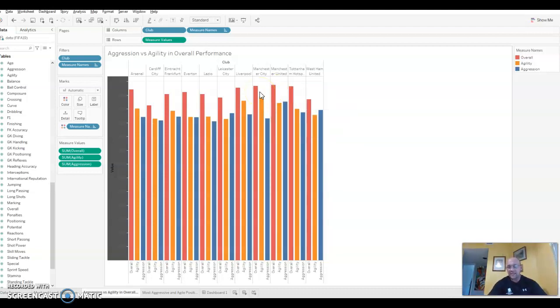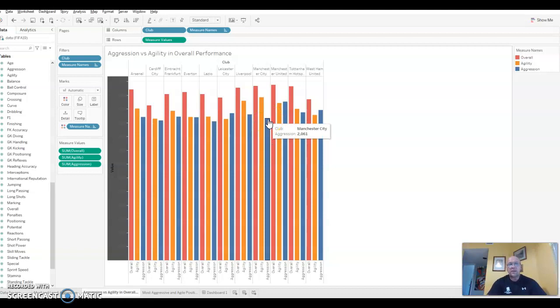Alternatively, Manchester City has a different makeup where they're also performing at a high level, but their balance between aggression and agility, or offense versus defense, is starkly different, where they're investing more of their resources, their time and their training in forward striker positions, those agile positions, with a lower amount of resources or training invested in the defensive positions for aggression.